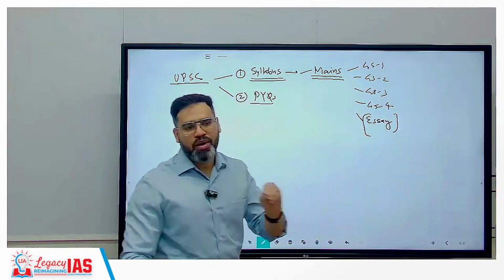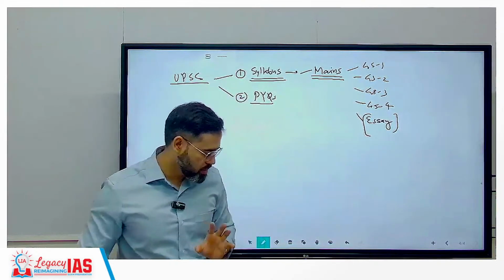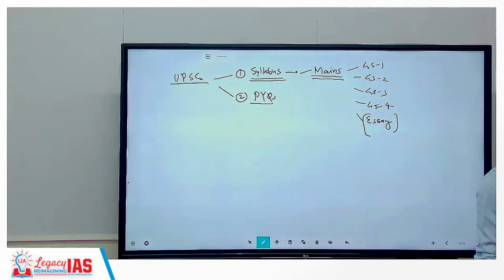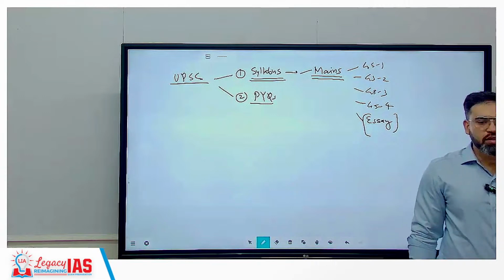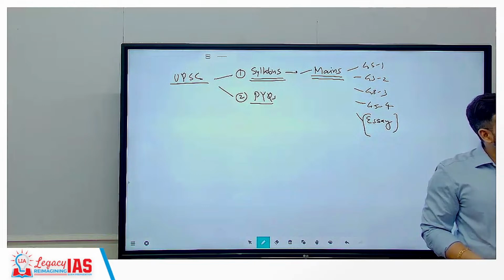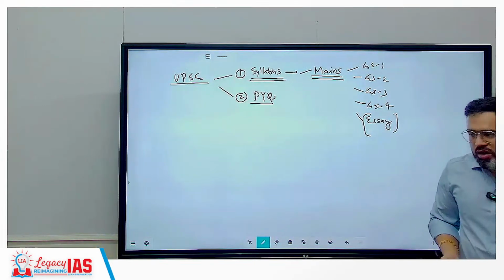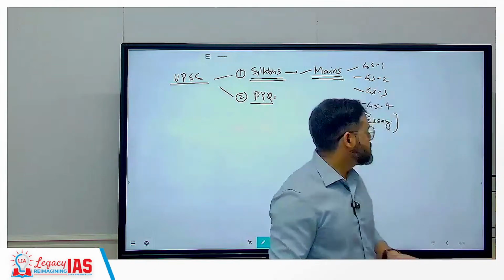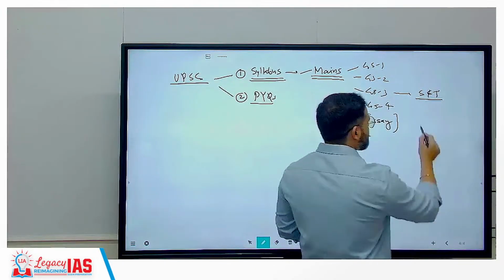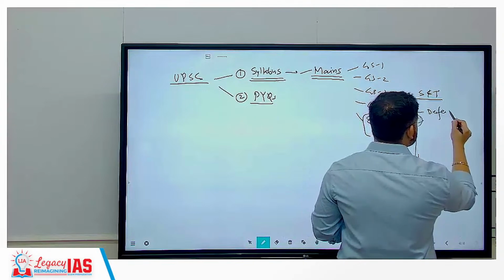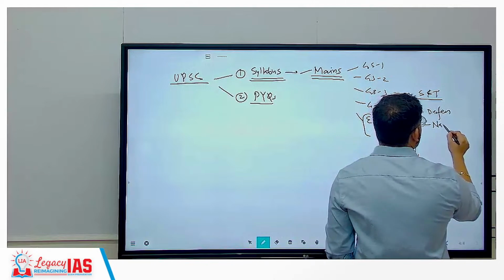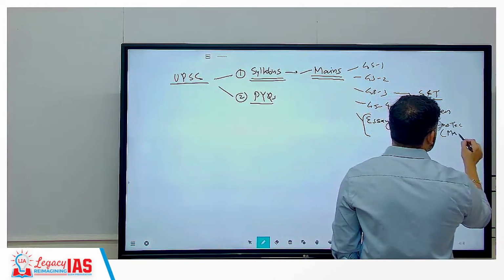For example, if you go to the prelims syllabus, there is a portion of general science, correct? UPSC will ask questions from general science. In the sense of what you are going to cover, you will read biology, physics, chemistry, but UPSC stopped asking questions from that area and started asking questions from science and technology, because when you go through GS paper 3, it is written there: science and technology, correct? And there they have given the syllabus, like they will ask questions from defense, and after defense you can understand nanotechnology, which is specifically for the mains exam, correct?